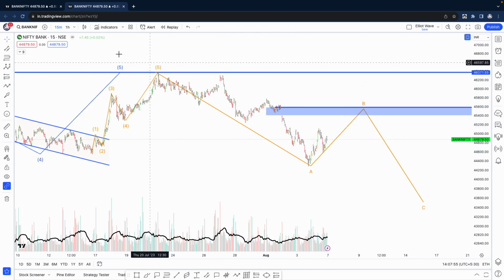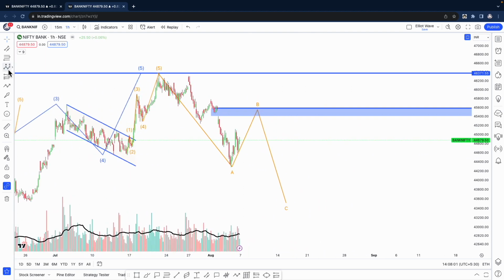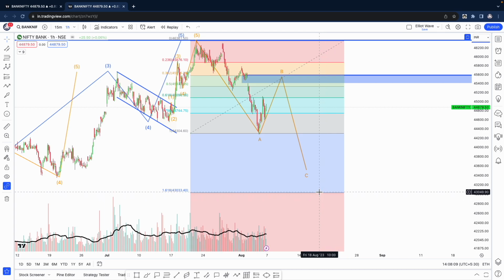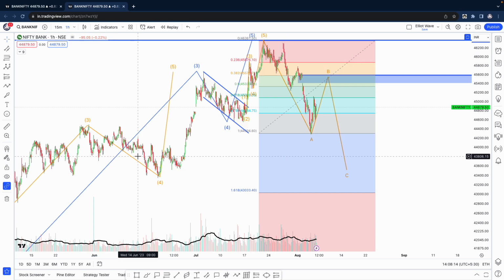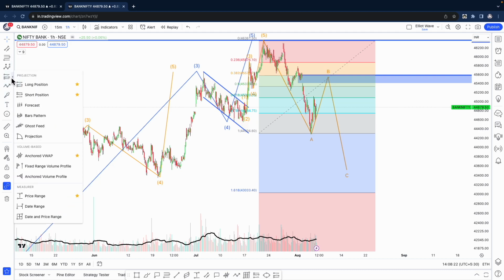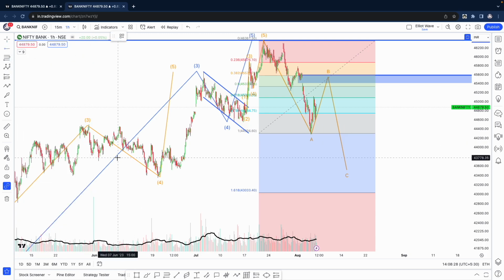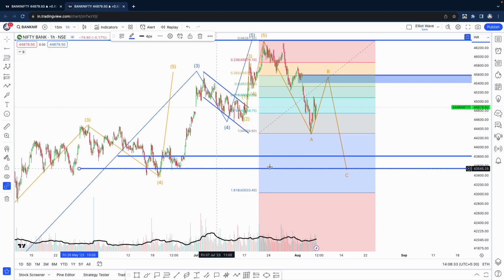Now seeing the targets on the downside, if this ABC is what we are expecting, there are two possibilities. One, if this entire thing was an A wave, you just see the fib retracement, we get it around 43,000, but before that we have this price action support. So anywhere between 43,800 to this level of 43,500 is where we will take support on the downside.